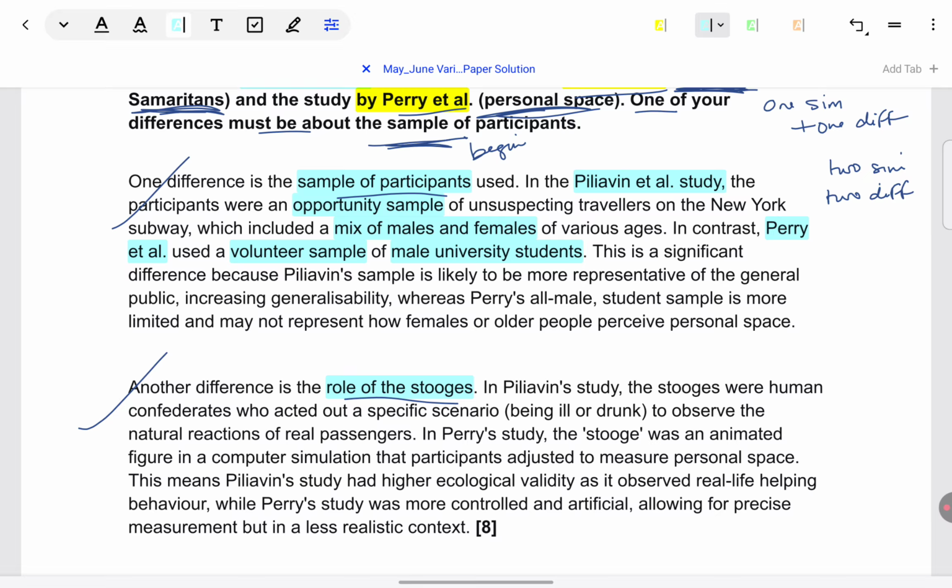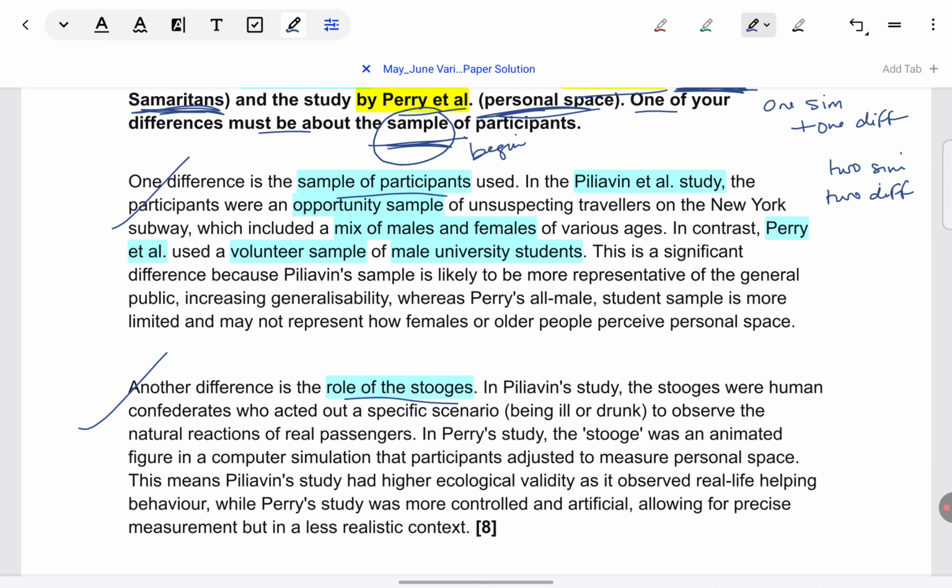The most common mistake is just to say the samples were different and leave it at that. Or the sampling techniques were different, leave it at that. No elaboration, no evidence. That will not get you any marks because it's just reiteration of what is given in the question. So, see how you have to make every point very contextualized to the studies.